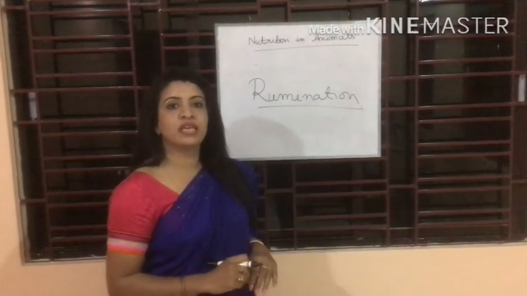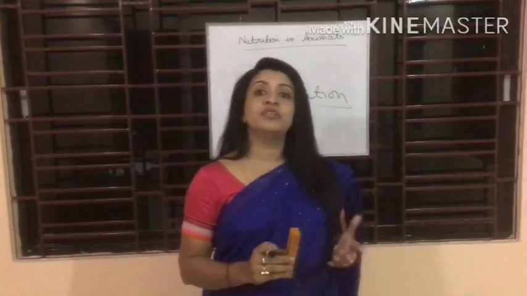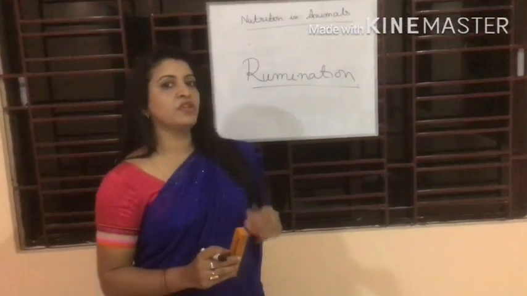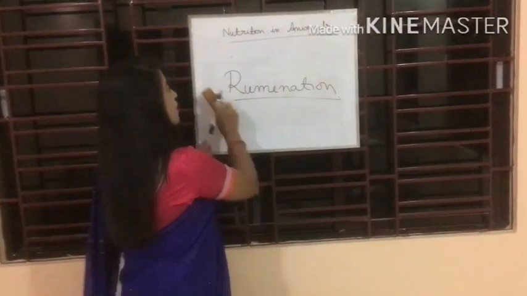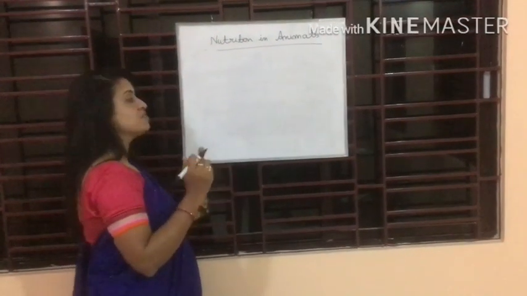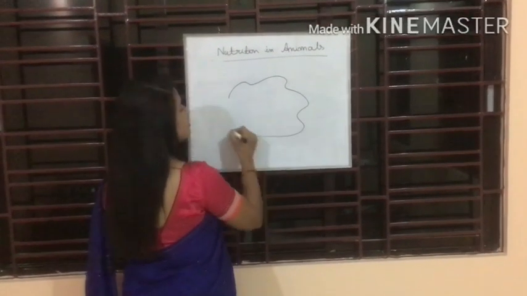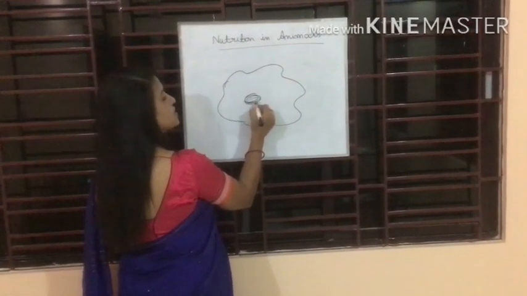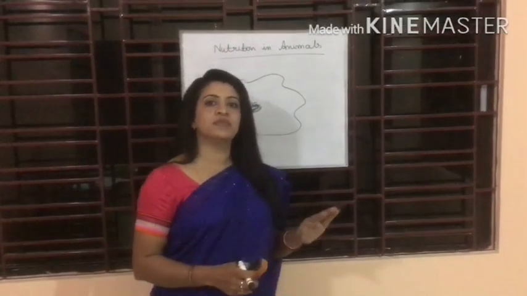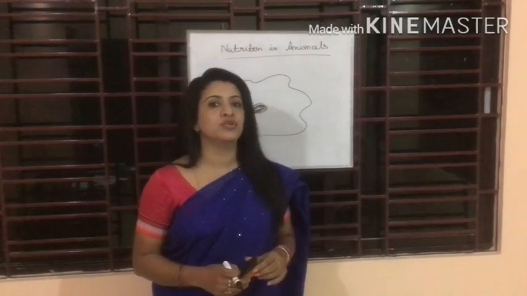Next, what is given in your book is how unicellular organisms take food. One example given in your book is amoeba. Now amoeba is an interesting organism. It is a unicellular organism, a single-cell organism. This single-cell organism doesn't have separate body parts for digestion to take place. It does all the life processes that are done by an individual.